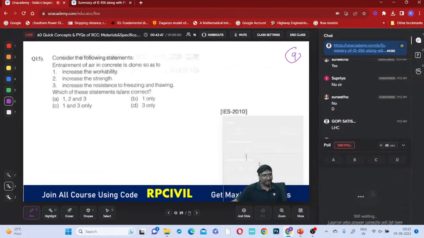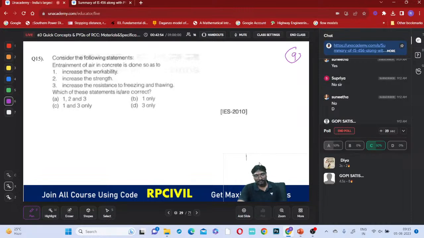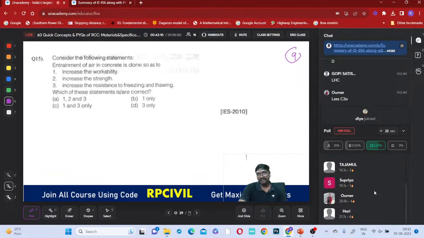Okay, I am giving 45 seconds. Try to solve this. Diya, Gopi, Nagalakshmi answered correctly. Tajamul, Supriya answered, but still only 62%.